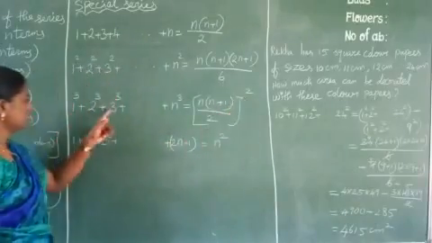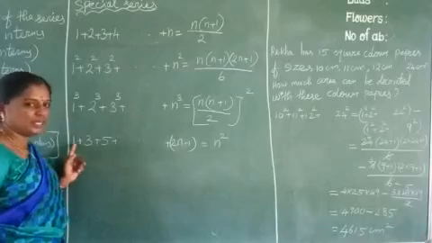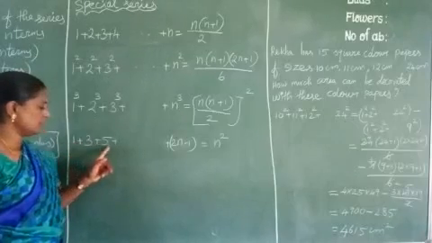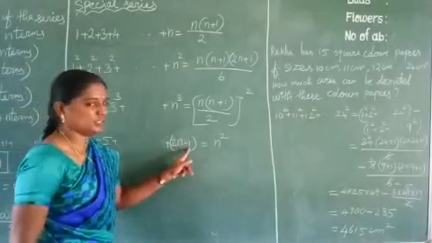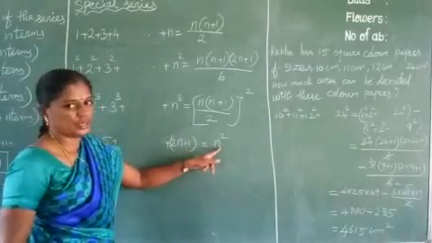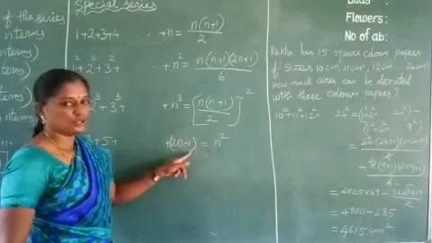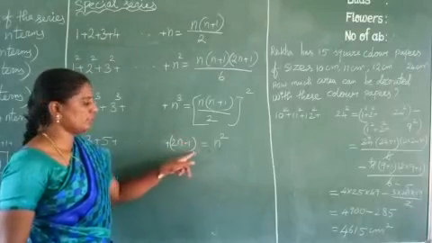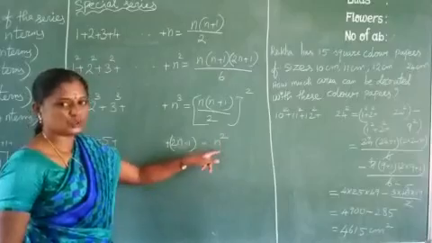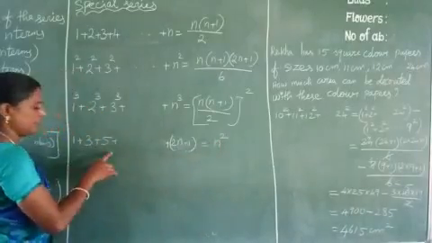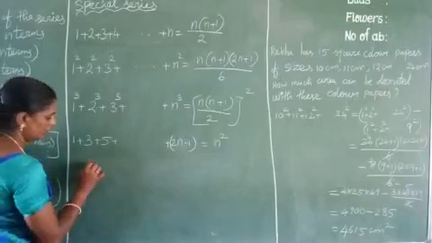Next, here the numbers are continuous, but only odd numbers are given: 1 plus 3 plus 5 plus etc. up to the term 2n minus 1. 2n minus 1 is the nth term, and the sum of n terms is n square. Here odd numbers are given. Suppose even numbers are given, how do we find it?